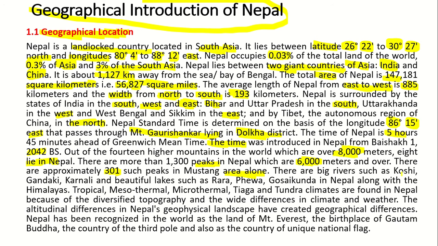There are big rivers such as Kosi, Gandaki, Karnali, and beautiful lakes such as Rara, Fewa, Gosaikunda in Nepal, along with the Himalayas. Tropical, mesothermal, microthermal, and taiga and tundra climates are found in Nepal because of the diversified topography, and the wide difference in the climate and weather. The altitudinal difference in Nepal's geophysical landscape has created geographical differences.